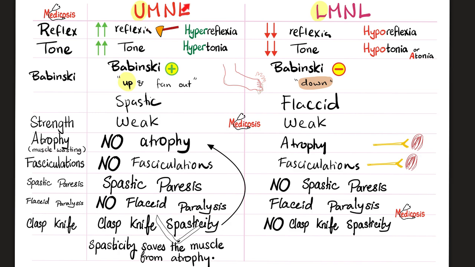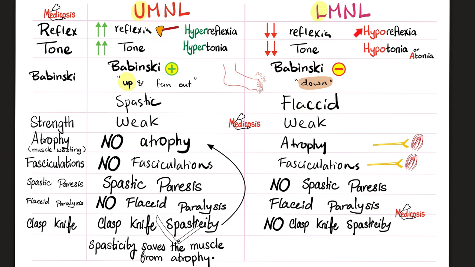What are the differences between upper motor neuron lesions and lower motor neuron lesions? For upper motor neuron lesions, everything is hyper, so hyper, hyper, up. But for lower, everything is low, hypo, hypo, down. Upper motor neuron lesion: hypertonia, hyperreflexia, positive Babinski, so my toes will fan up. Lower motor neuron lesion: hypotonia, hyporeflexia, and my toes curl down, negative Babinski. Upper motor neuron lesion: spastic paresis, but lower motor neuron lesion: flaccid paralysis.